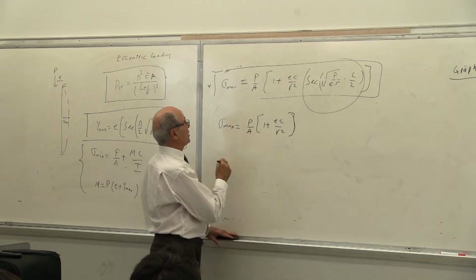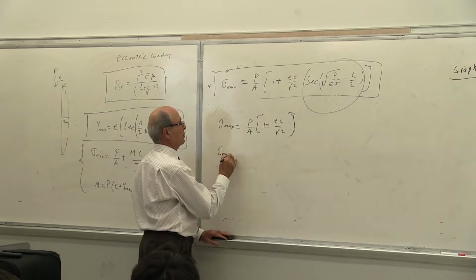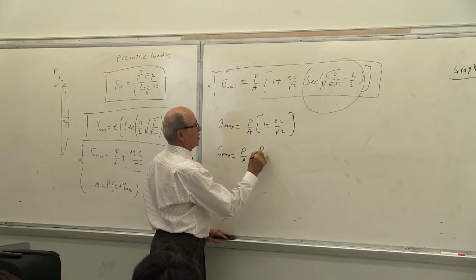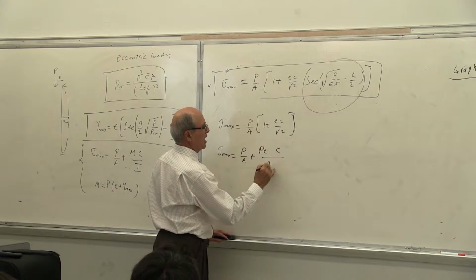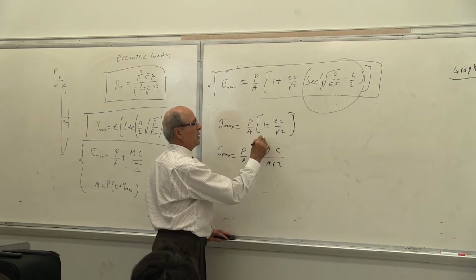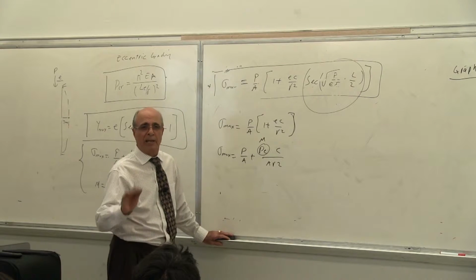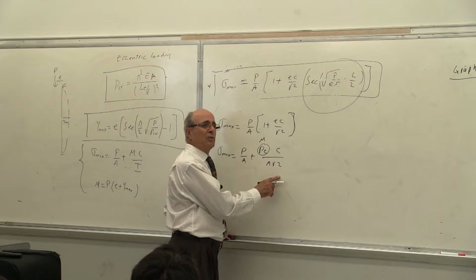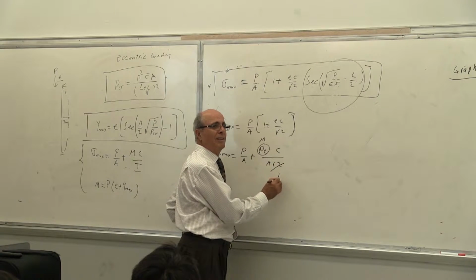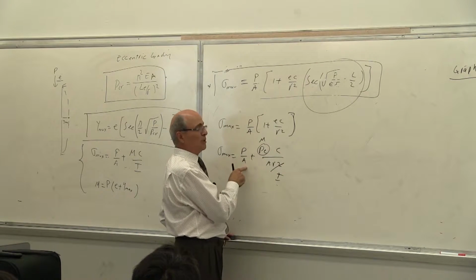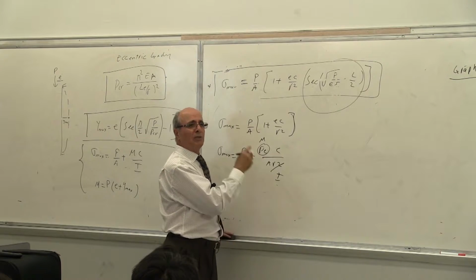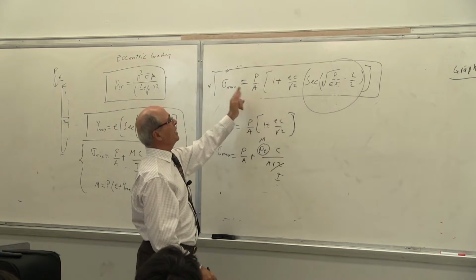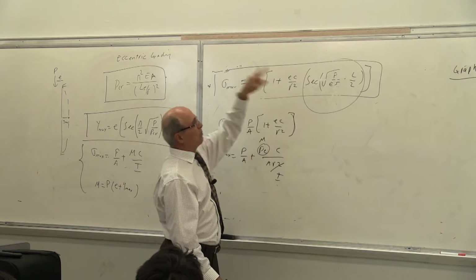Yes or no? If it is eccentric, there is the E there. Look what this formula becomes. The sigma max equal to P over A plus what? P times E, C over A R squared. What is PE? PE is no buckling, I'm talking. PE is M. What is AR squared? AR squared is I. So sigma equals P over A plus MC over I. You don't see that, but it is all there. You see, centric load is there, eccentric load is there, buckling is there.